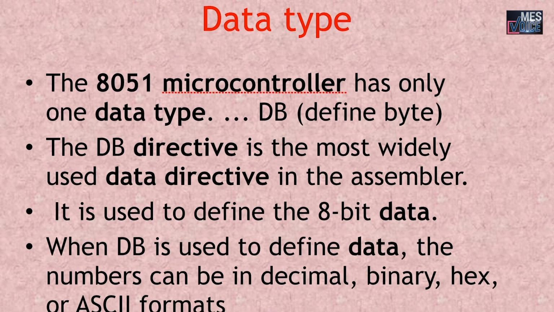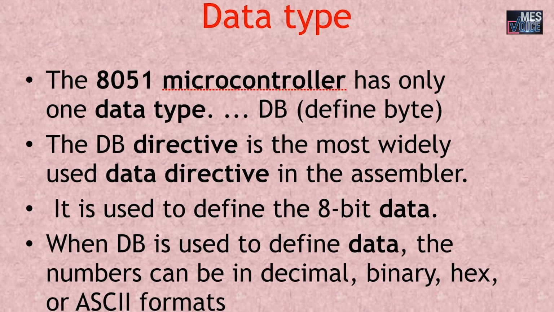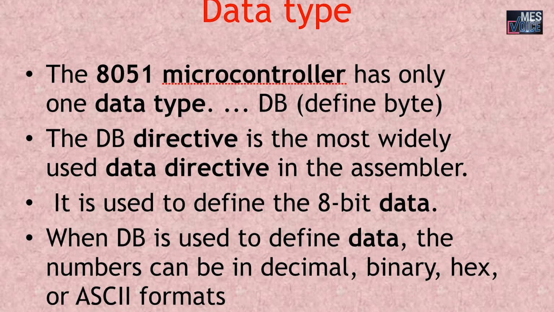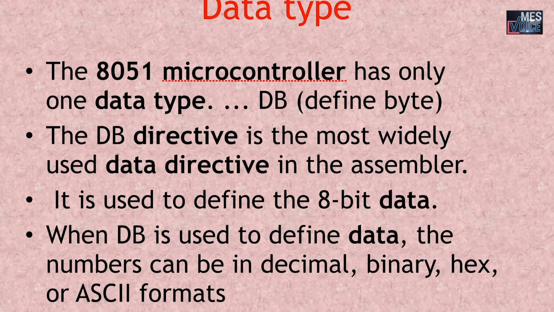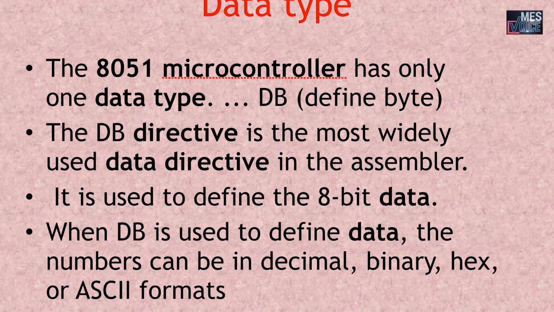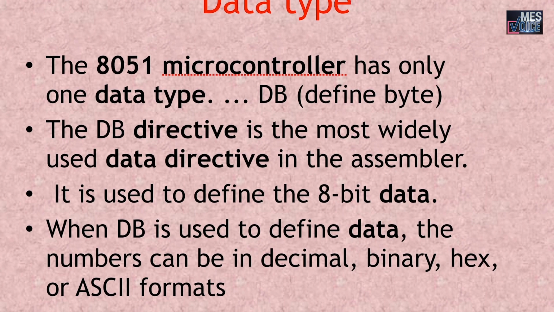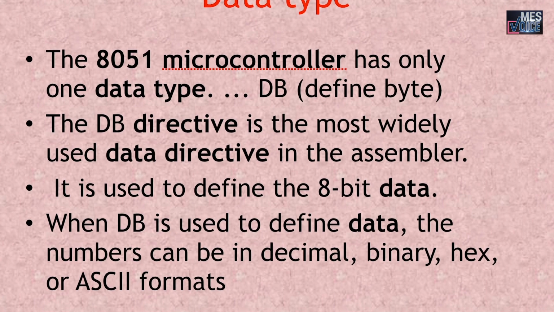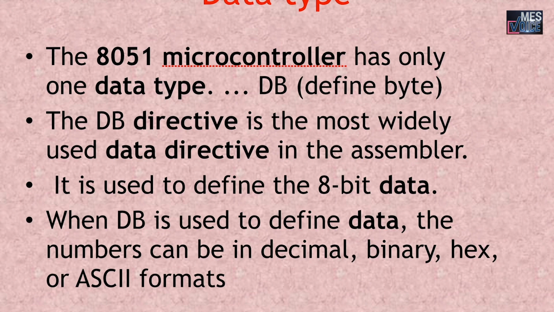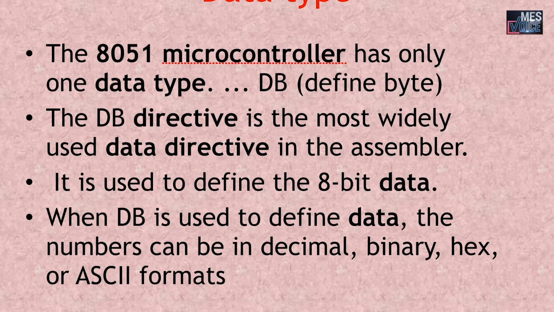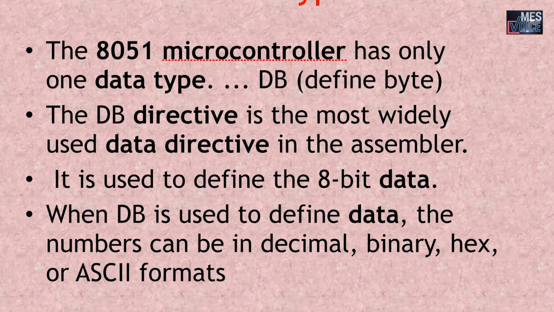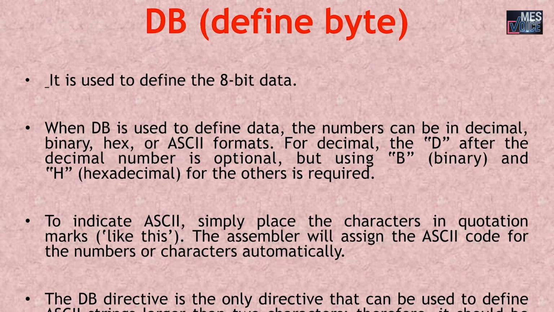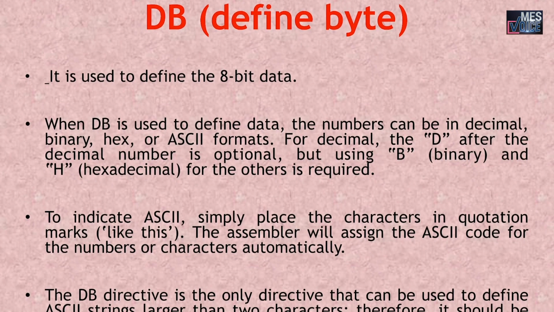Data type. 8051 microcontroller has only one data type, and that is DB, which stands for define byte. The DB directive is the most widely used data directive in the assembler. It is used to define this 8-bit data. When DB is used to define data, the numbers can be in decimal, binary, hex or ASCII format.